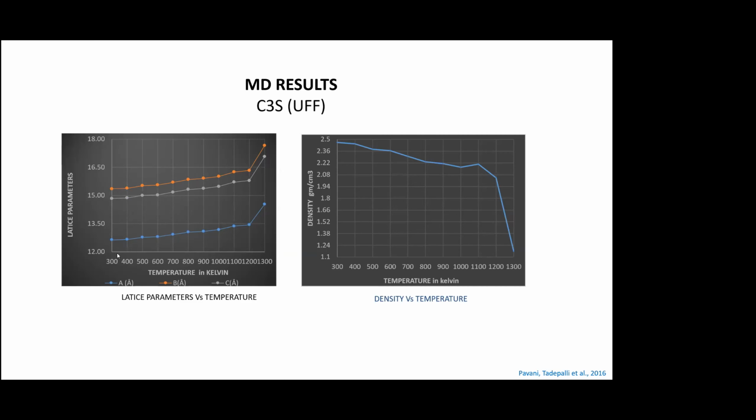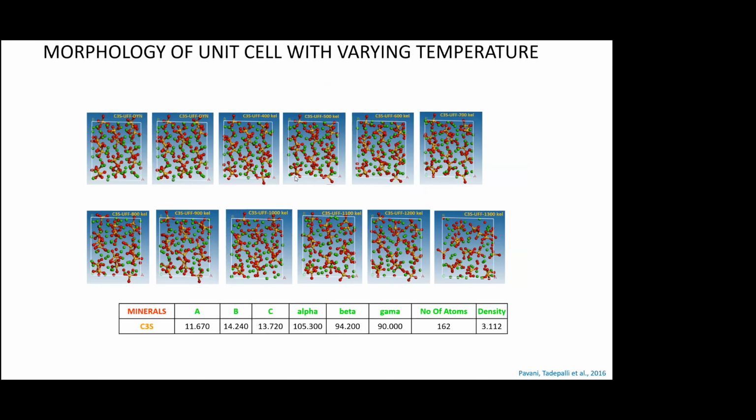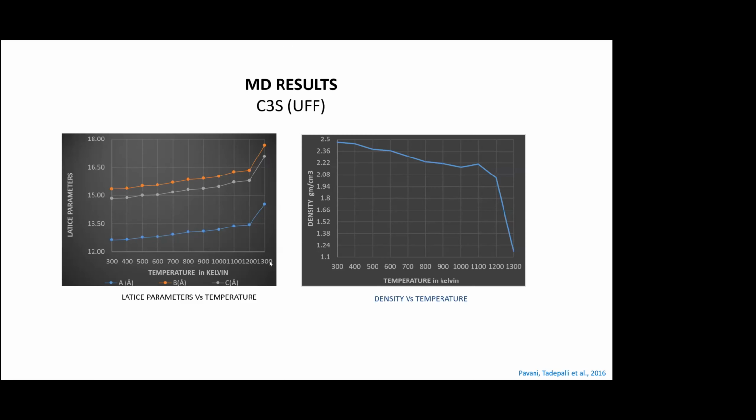And we've seen what happens to the lattice parameters, which is the average distance between the atoms, right? That starts to increase as the temperature goes up. And the density starts to reduce and suddenly drops off at around 1200 degrees. It starts to drop off very quickly. Here you can see at 1200 degrees there is a similar increase in the lattice parameters, which shows that the material has started to melt.